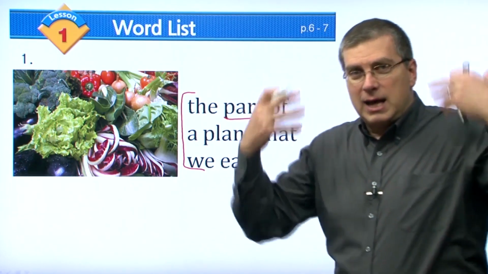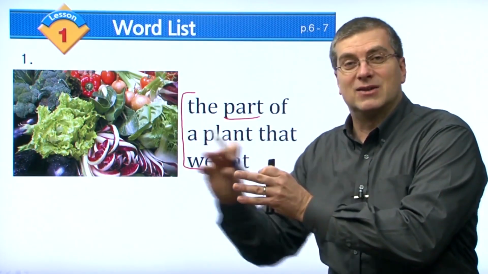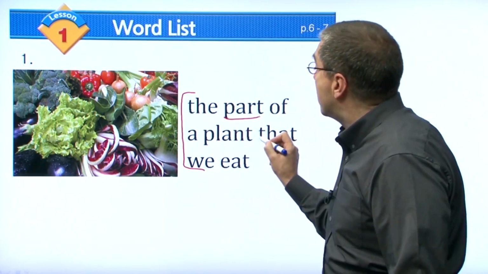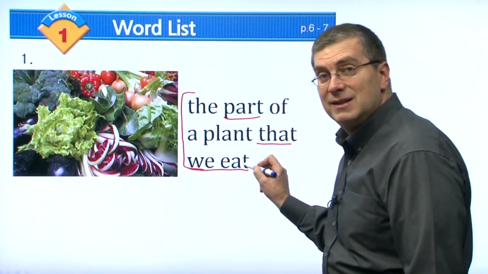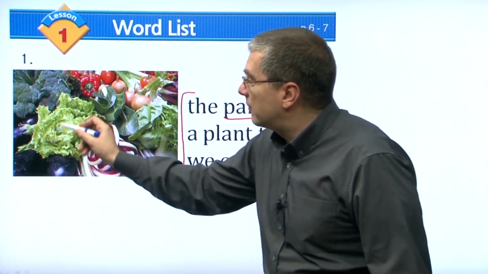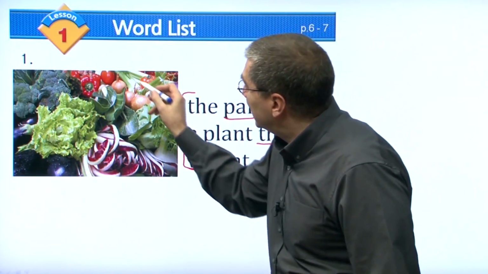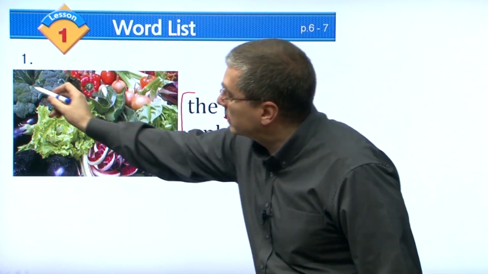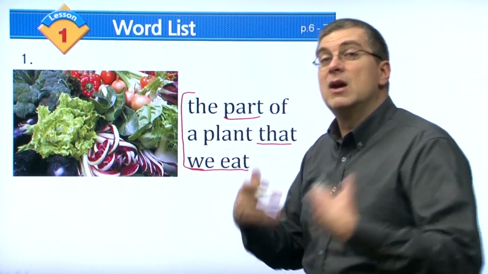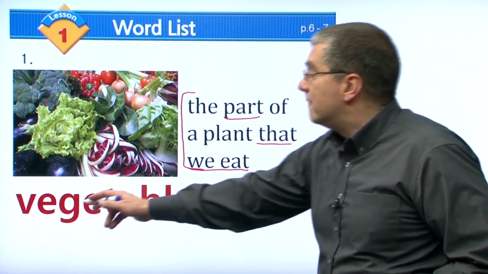parts, right? I am a person. I have many parts, right? Just like a plant has many parts. So we're looking at the part of a plant that we eat. We eat the part of the plant. So sometimes we have this part of the plant over here, we eat that. Sometimes it's this part of the plant, or sometimes this part of a plant. They're different parts of a plant. We eat them. What do we call that? We call those vegetable.